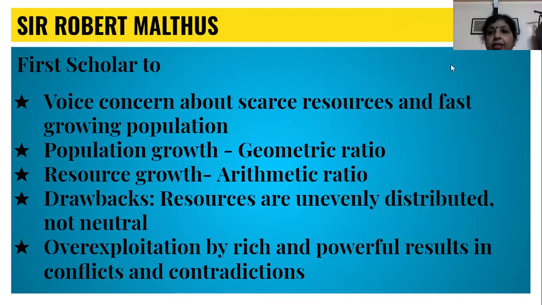Sir Robert Malthus first pointed out this relationship between population and resource. He voiced concerns about scarce resource and fast growing population. He says that population growth will take place in geometric ratio. So in geometric progression, population will grow. So it will grow much faster than the growth in resources.